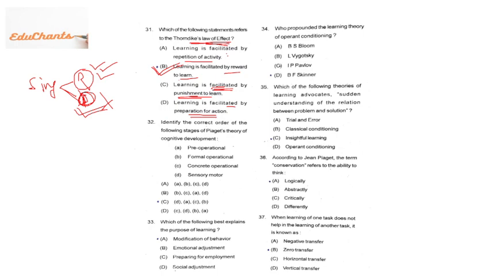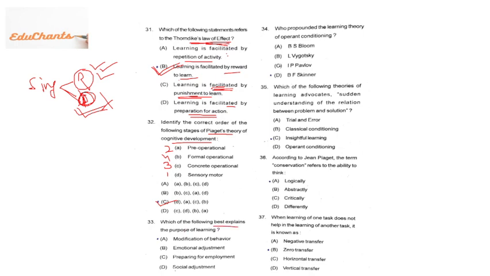Then 32. Identify the correct order of the following stages of Piaget's theory of cognitive development. One of the easiest questions. Piaget's theory says first, when the child is born, from birth to 2 years, it is sensory motor. First is sensory motor, then pre-operational, then concrete operational, then formal operational, right? So C is the right answer. Okay, DACB. Fine.